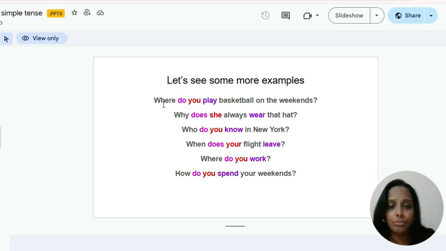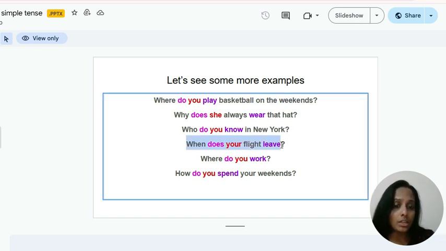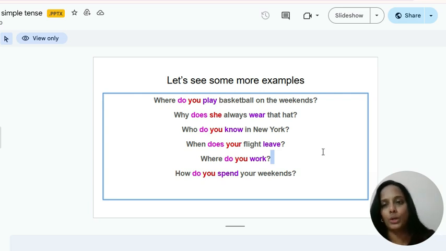Where do you play football on the weekends? Why does she always wear that hat? Who do you know in New York? When does your flight leave? Where do you work? How do you spend your weekend? So it's not only for WH words but for how also, because that's also a question type, right? So even for how, it's the same format.